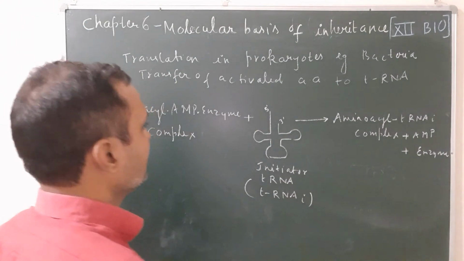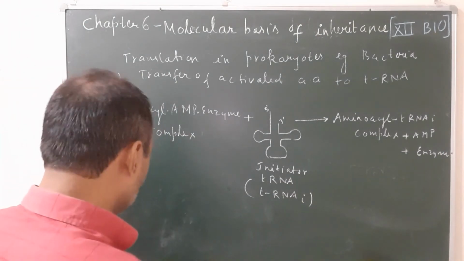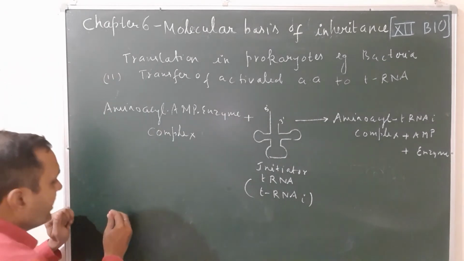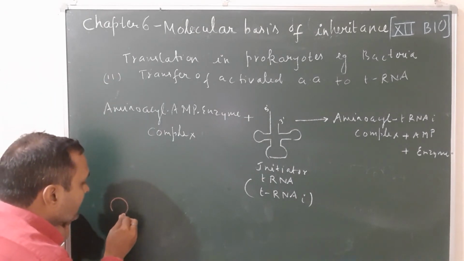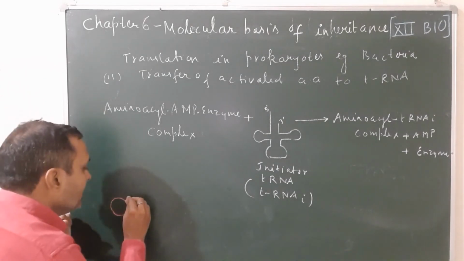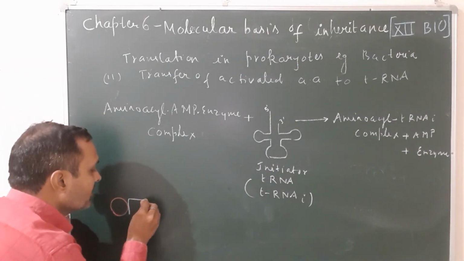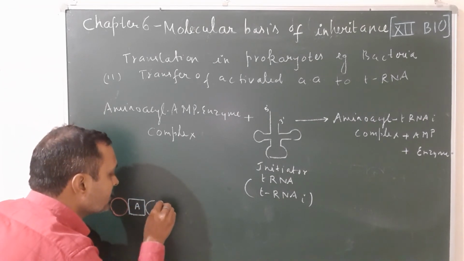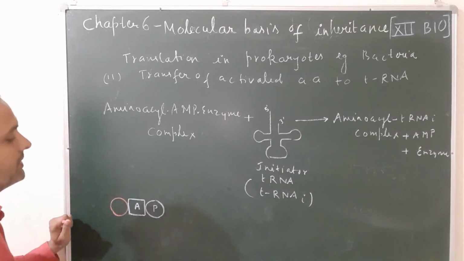See this step. Okay, so again we will make the amino acid AMP complex. So this is the amino acid, then AMP, that is A. How many phosphates? 1. That is from the previous step.